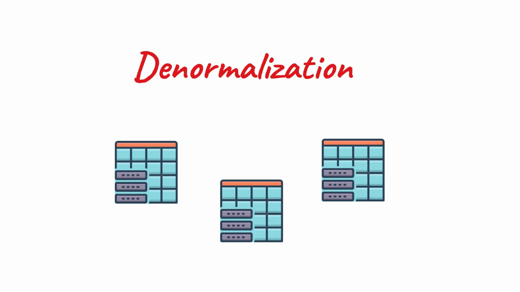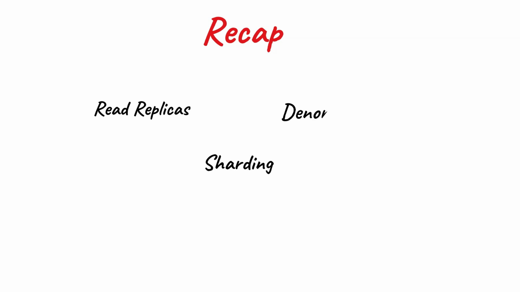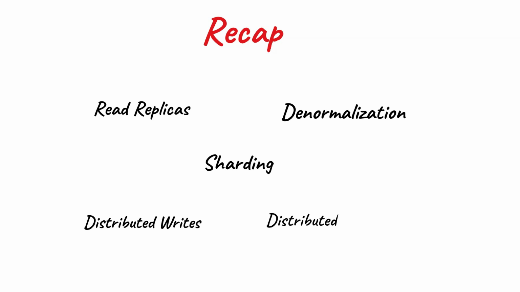Let's quickly recap what we saw today. We looked at distributed reads, in that read replicas. Then we talked about distributed writes, sharding, then replication, data skewness, as well as denormalization. So that's all for today. In the upcoming videos, we'll have a deeper look into the CAP theorem, which is the fundamental basis of a distributed system. We would also look at some of the architectures like peer-to-peer and master-slave that are present in the distributed systems world. I hope this video has helped you to understand the basic concepts.